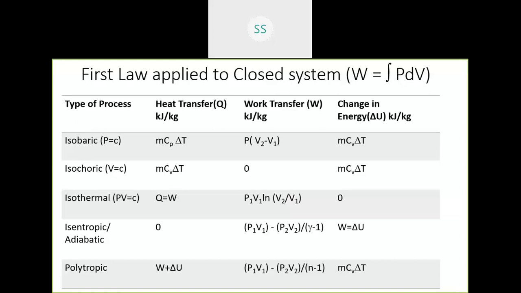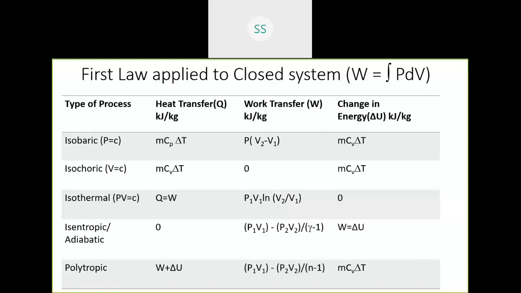Adiabatic process, or isentropic process, means there is no heat transfer during the process. So Q becomes zero, and the expression for W is given as P1 V1 minus P2 V2 divided by gamma minus 1, where gamma is the ratio of specific heat capacities, Cp by Cv. The value of gamma is 1.4. For this process, W equals minus delta U.